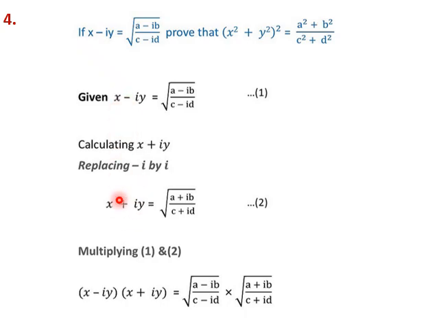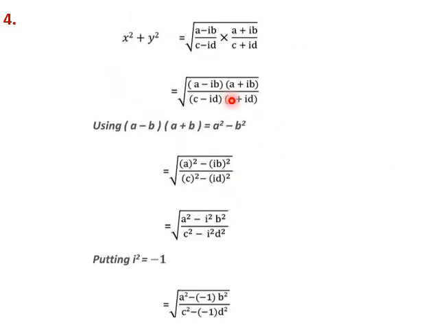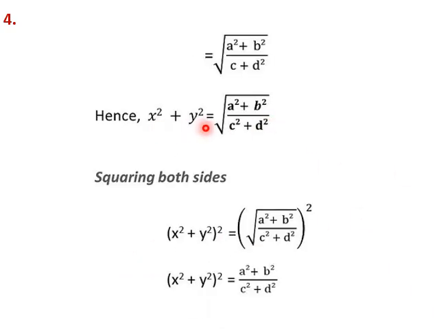Now we multiply 1 and 2 so that we get x square plus y square. So we multiply x minus iy and x plus iy. On simplifying, and putting i square as minus 1, we get x square plus y square equal to the square root of (a square plus b square) by (c square plus d square).